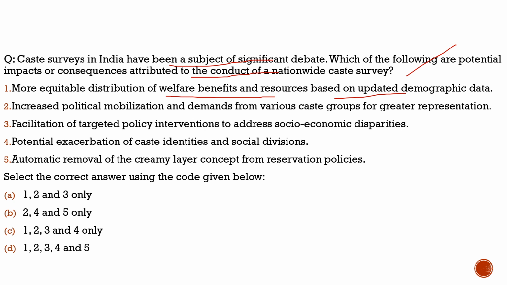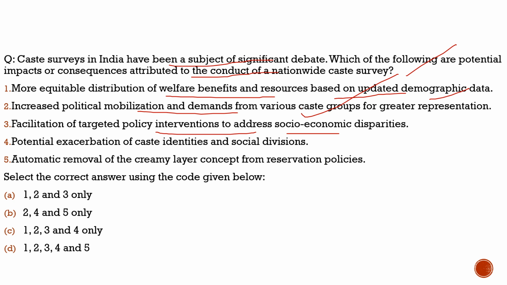Second, increased political mobilization and demands from various caste groups for greater representation, 100% correct. Third statement, facilitation of targeted policy interventions to address socio-economic disparities, 100% correct. If we have the data, we can know their demands and give them whatever they want.